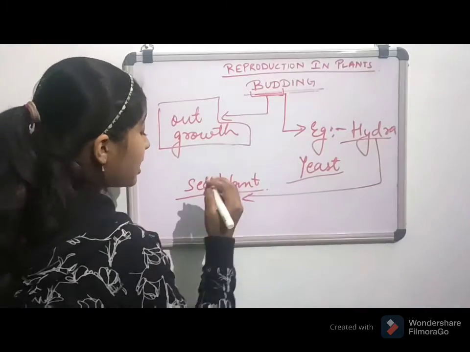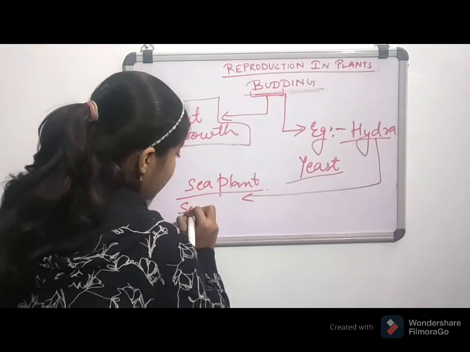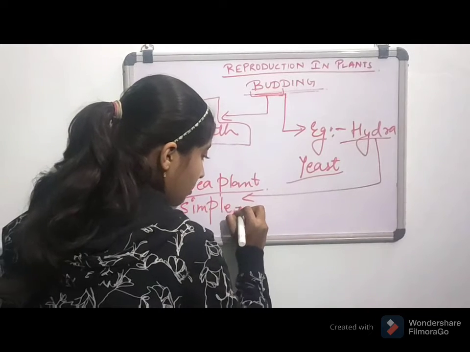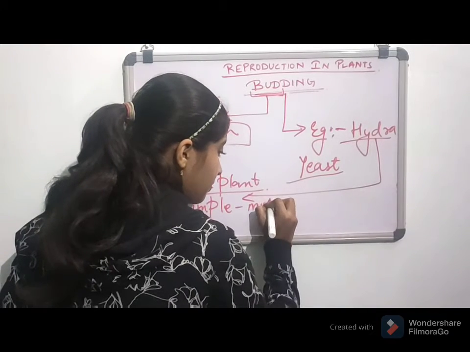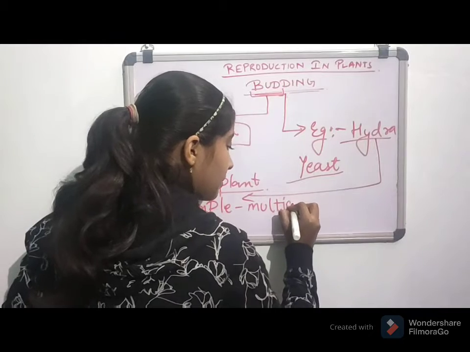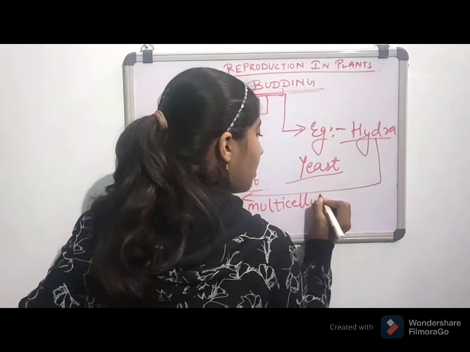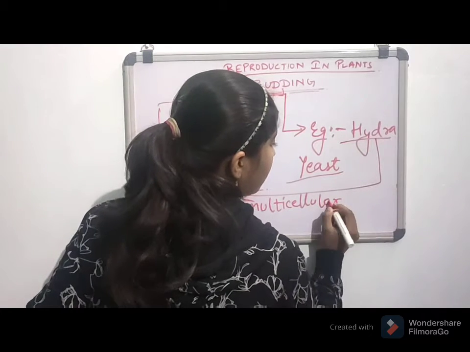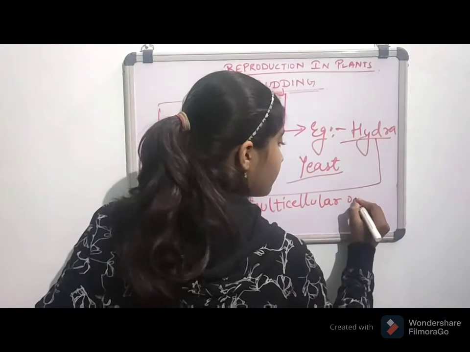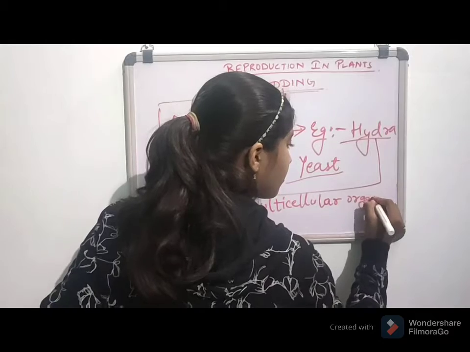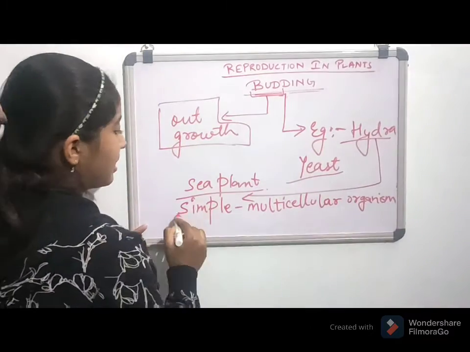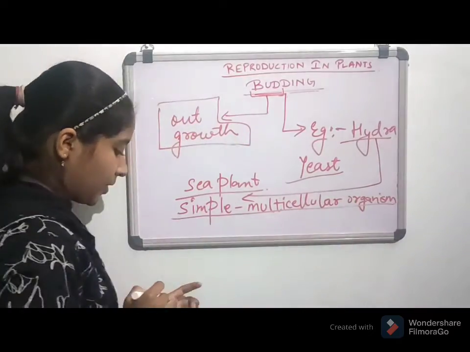Let me just write it down: it is a simple multicellular organism.